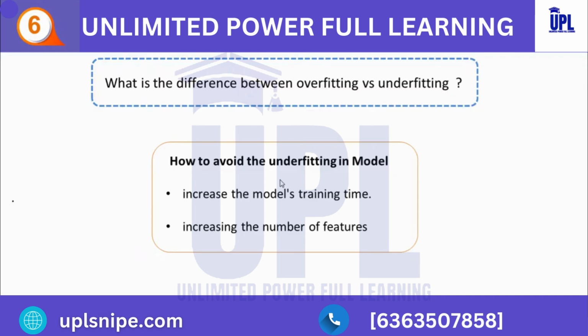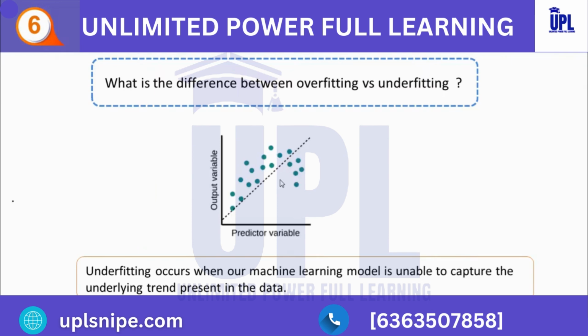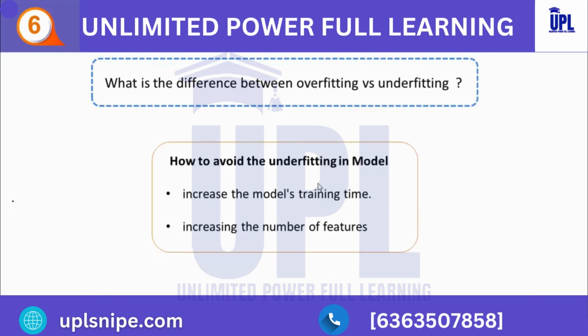So let's go back to the previous slide. In underfitting, a model that is underfitted has a high bias and a low variance. For example, the following output of the linear regression model can help you understand underfitting. Here you can see that the model is unable to capture the data points in the plot, right? Now let's see how we can avoid underfitting in the model. There are two ways in which we can avoid underfitting. The first one is to increase the model's training time, and the other one is to increase the number of features.